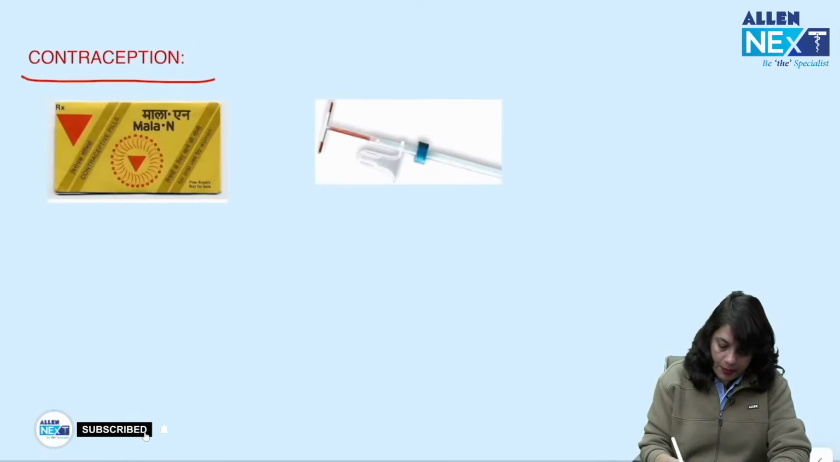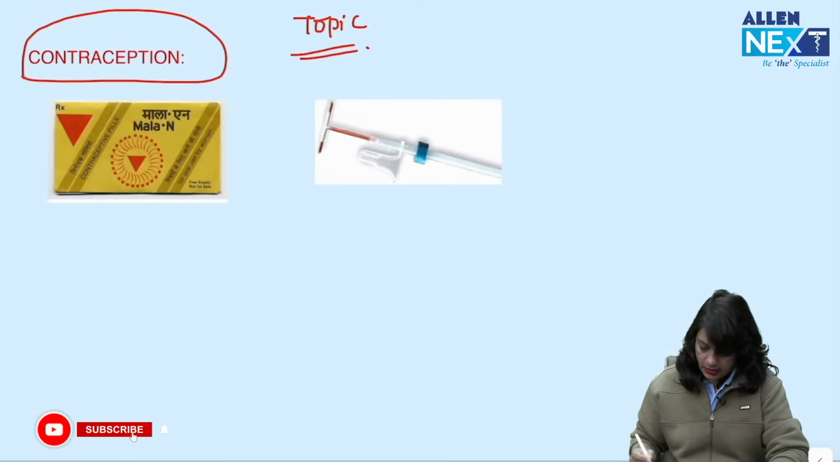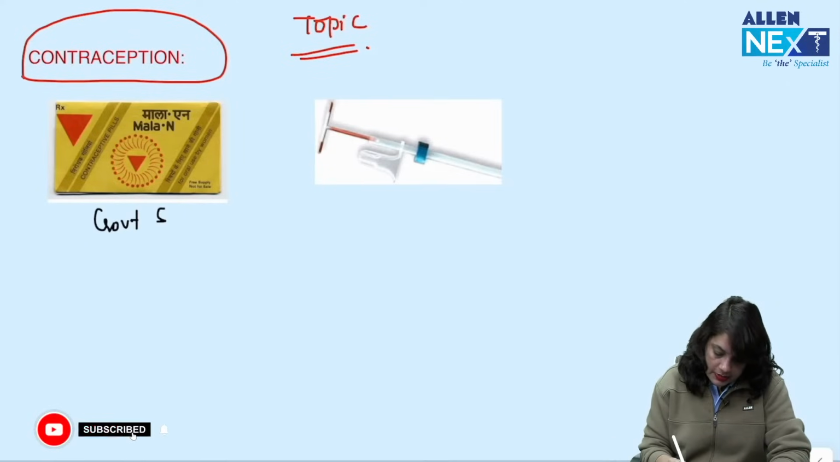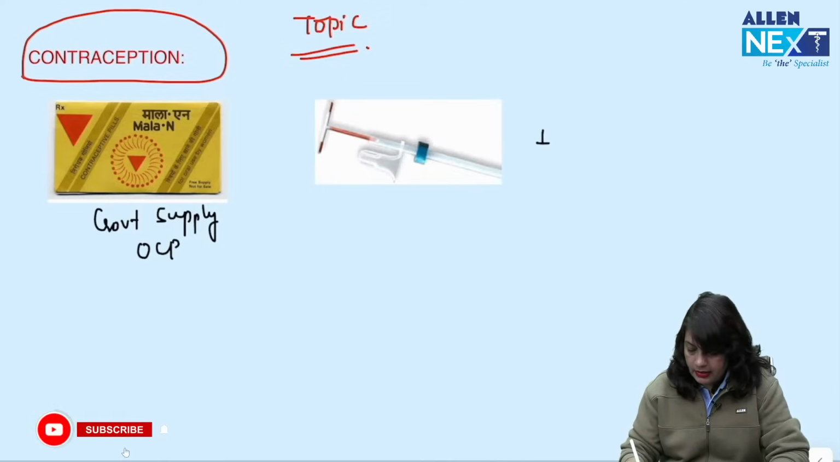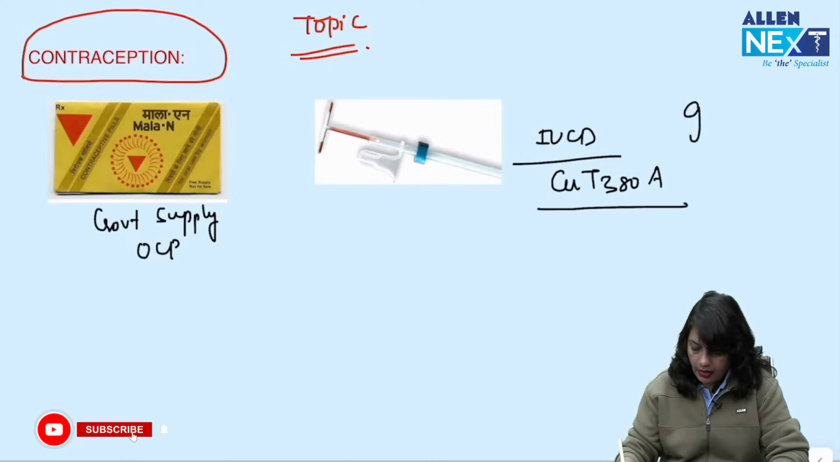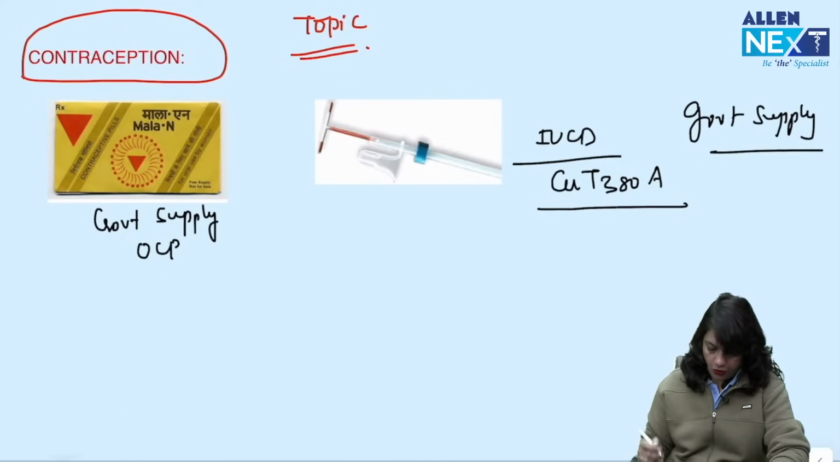Now, next topic of discussion is contraception. So, this is Mala N. This is a government supply OCP. And this is IUCD. Which IUCD? Copper T 380A. Again, that is government supply and we are applying free of cost.